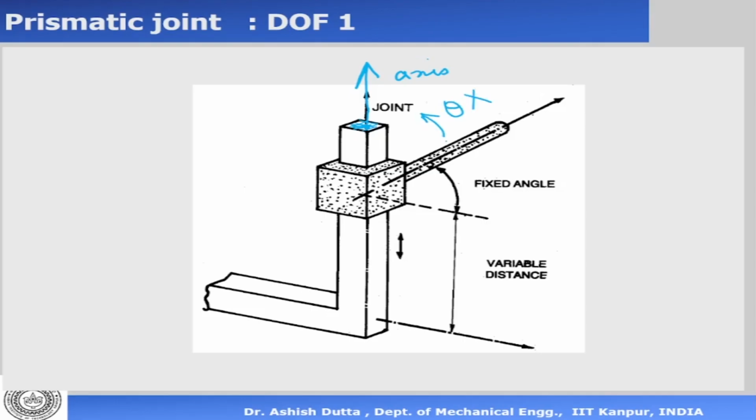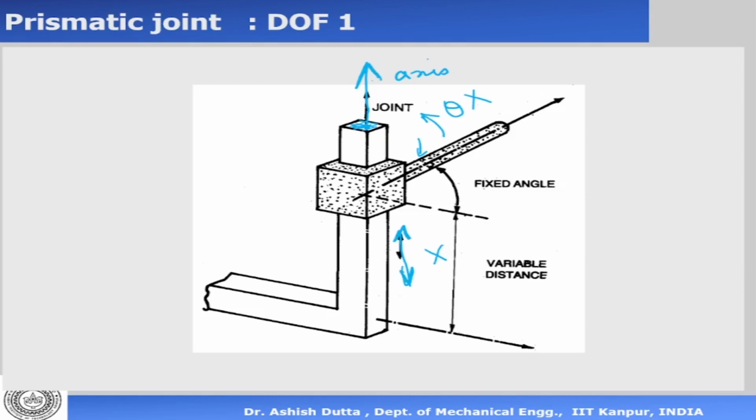Okay. There is no rotation. It's not possible for this joint to rotate, but it can move up and down. So if I give a force here, it can come down or it can go up. So what we have is a variable distance. That variable distance is an x. It can go up and down, and this joint is called the prismatic joint.